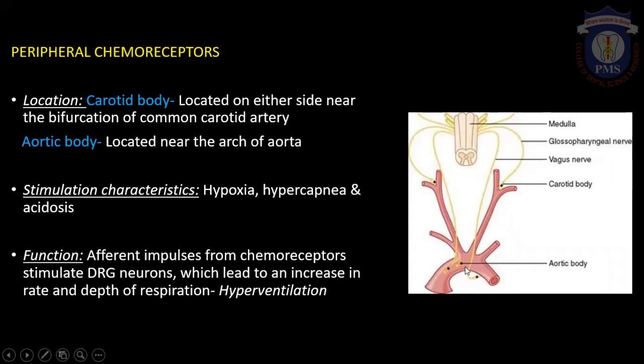So what causes the stimulation of peripheral chemoreceptors is hypoxia, hypercapnia, and acidosis. And what will be the response? The afferent impulse from the chemoreceptor stimulates DRG neurons. And as we know, once the DRG neurons get stimulated, I neurons or inspiratory neurons get stimulated, which in turn results in hyperventilation. So this is how the peripheral chemoreceptors work.